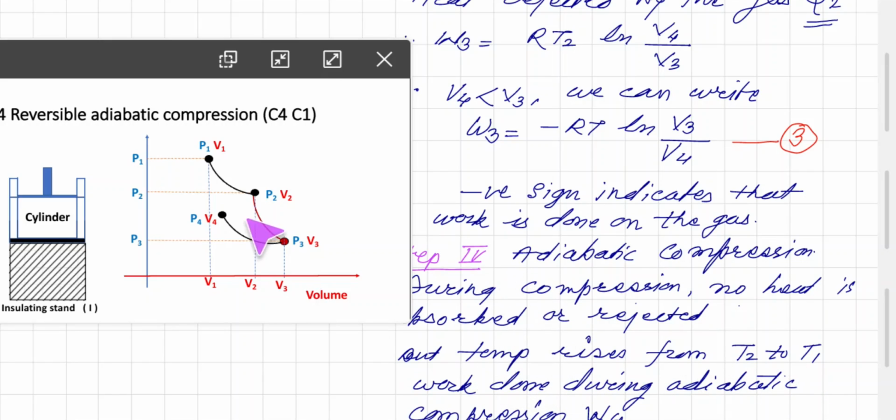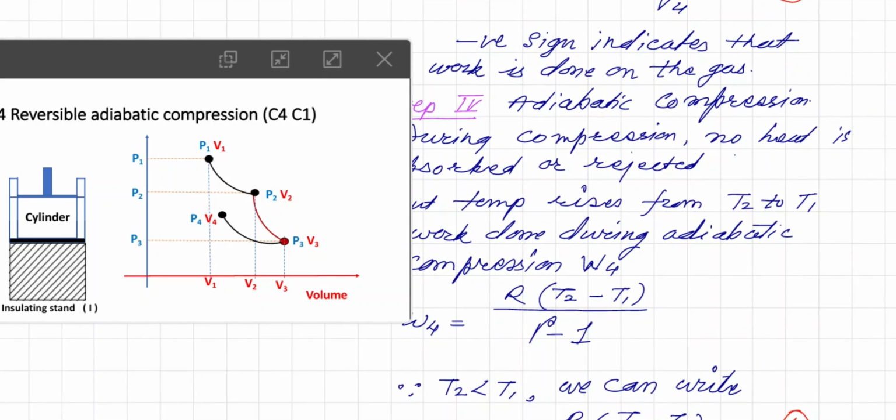Here the volume is decreasing and the pressure is increasing, but heat rejection is not possible, so obviously the temperature changes from T2 to T1. The work done during the adiabatic compression, as usual, is W4 equal to R(T2 minus T1) upon gamma minus 1.